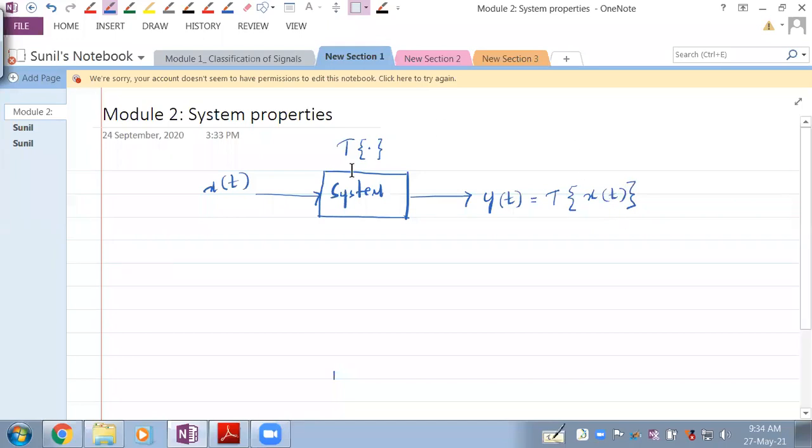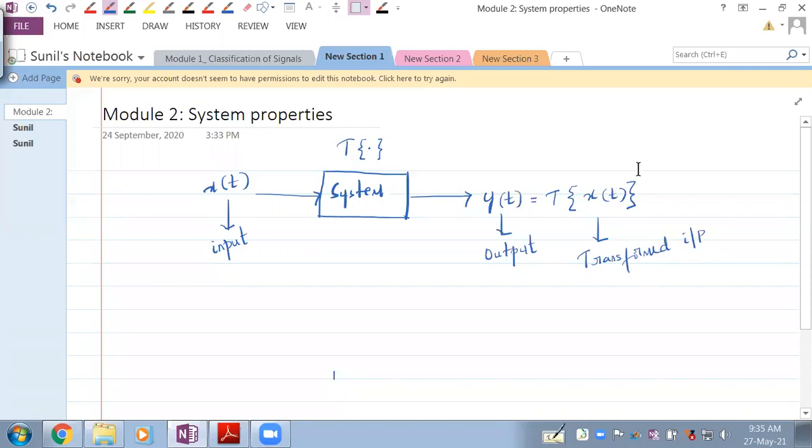A system is one which will transform the input to its new form, which is called the output of the system. So this is the input to the system, and this is the output of the system, which has transformed the input.